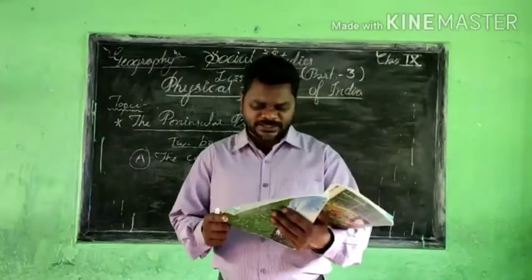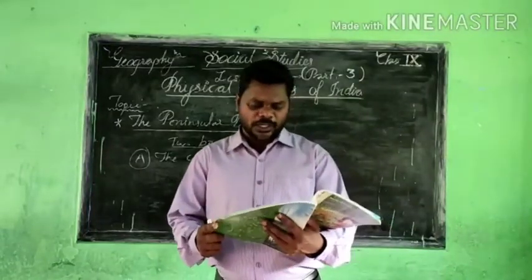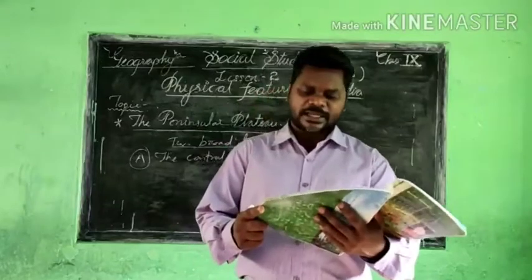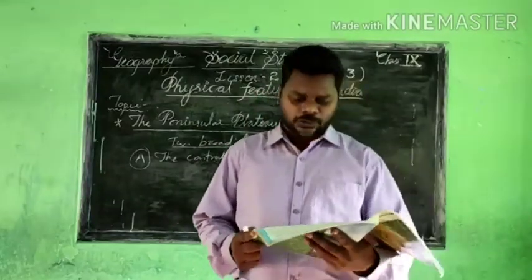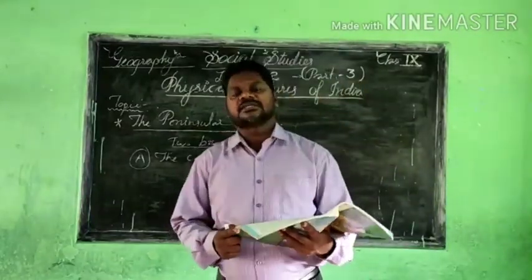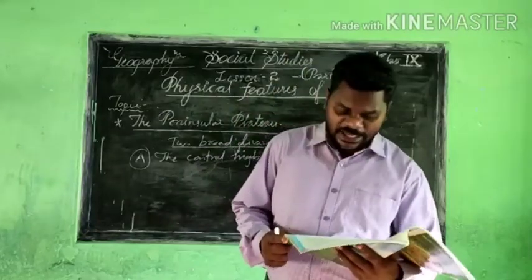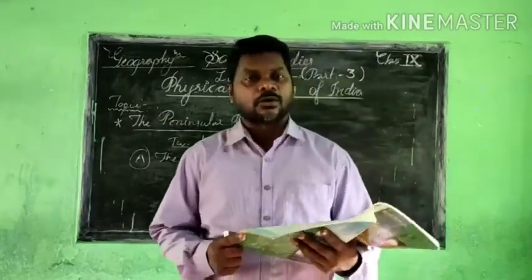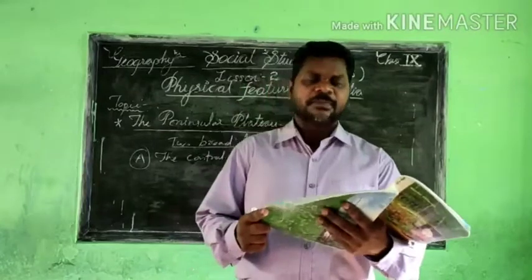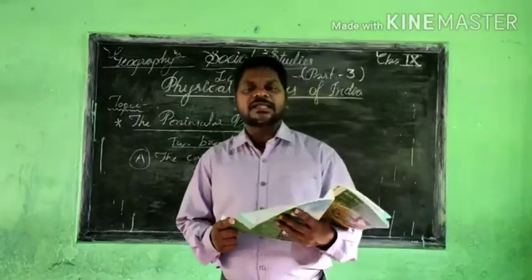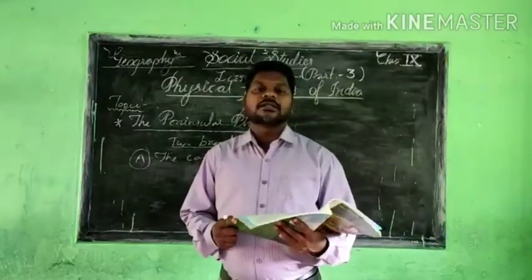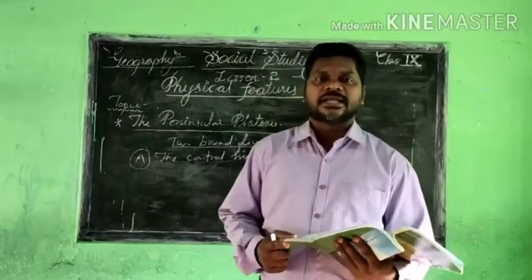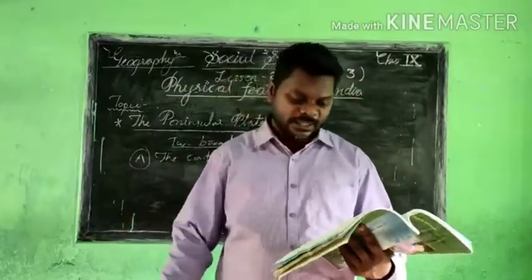Now, the eastward extensions of the plateau are locally known as Bundelkhand and Baghelkhand. Here it is mentioned that the eastern side extensions of the round hills are mainly called Bundelkhand and also Baghelkhand. These are the two different local names for these areas.